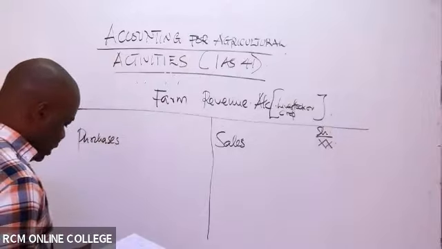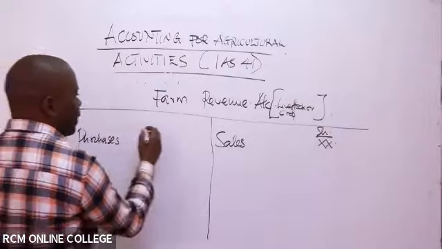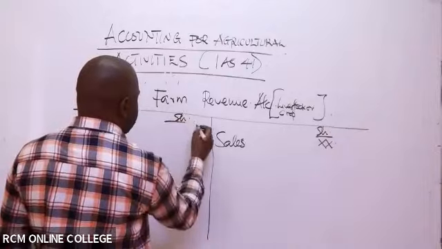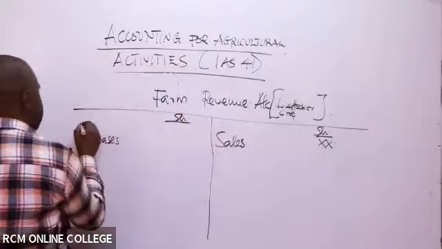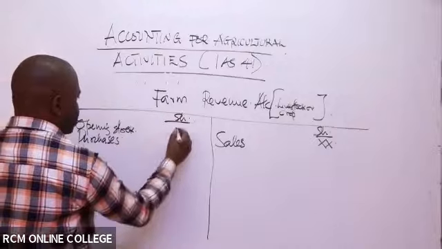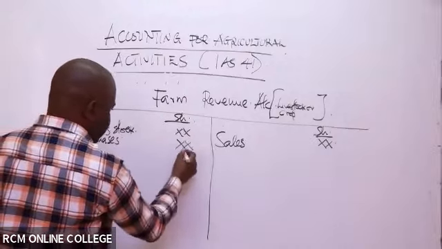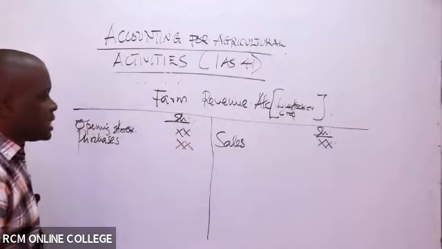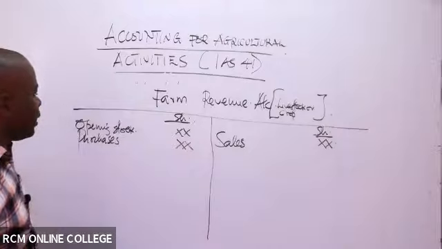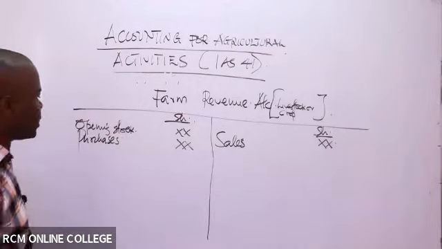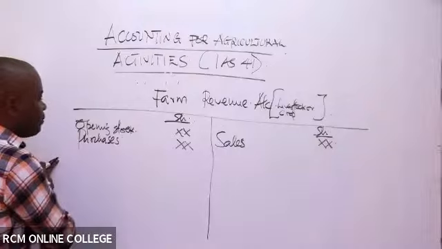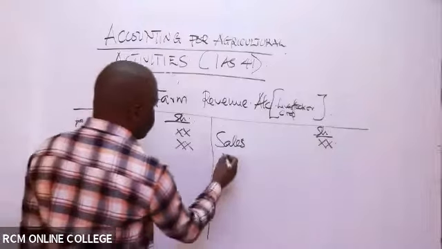Then, of course, there'll be the opening stock you had. For example, if there are dairy animals, there's an opening stock. So this will be the opening stock, which is normally part of the purchases. If you bought others and included them, you'll have to add. But remember, to get the cost of sales, you end up having to reduce with the closing stocks. And of course, to reduce this cost of sales, you'll end up having to do a credit.